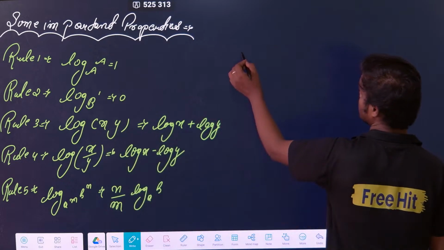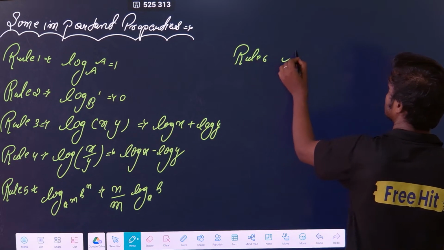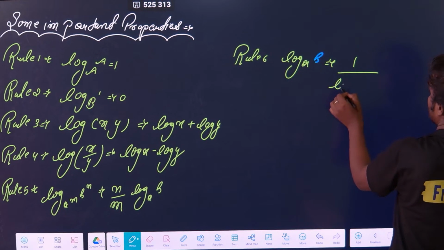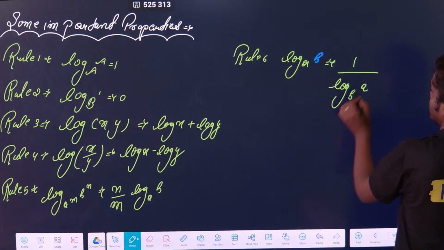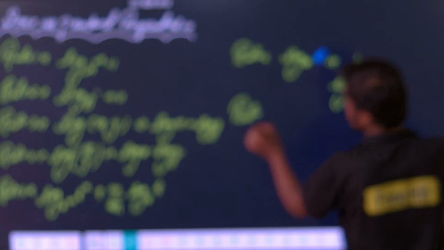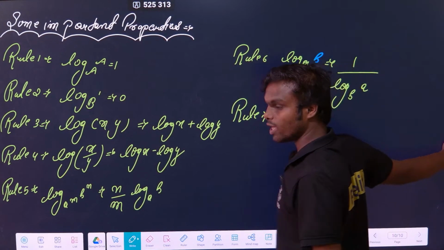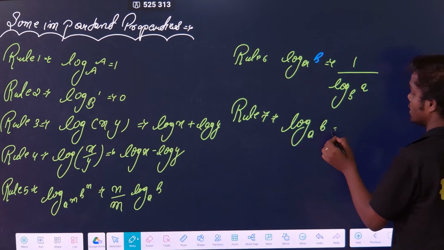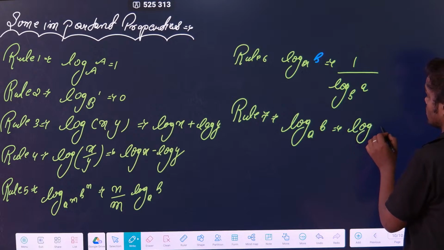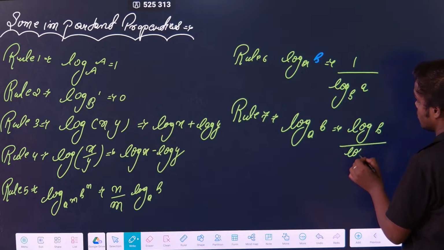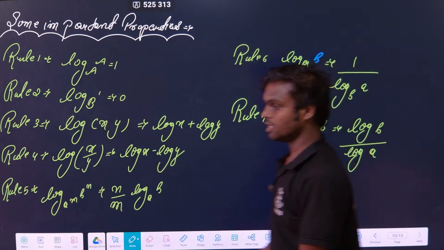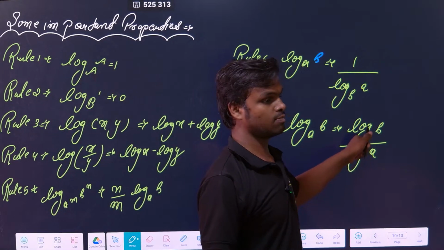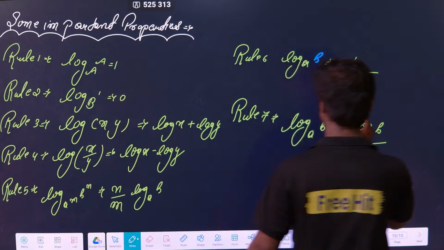Next is rule number 6, that is log of a base b is equal to 1 upon log of b base a. And rule number 7, which is very important. Suppose it is written like this, log of a base b, it can be written as log of b divided by log of a. If base is not there, that means it is base 10. Clear? That is a very important property.